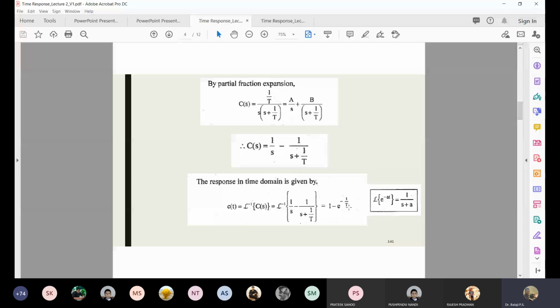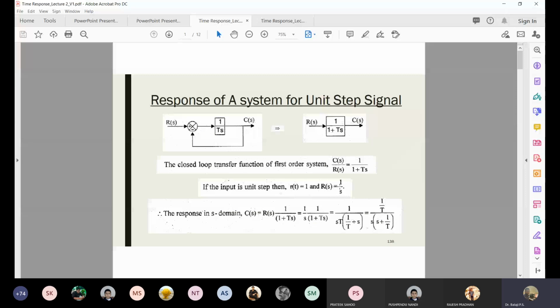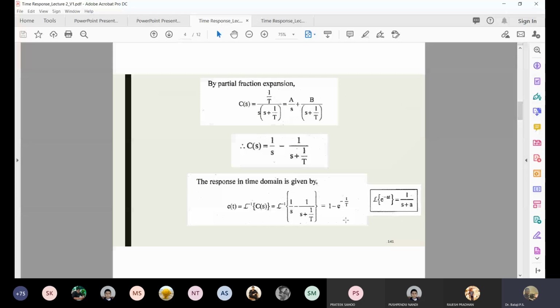Okay, let me just quickly rewind in 1 minute. We did not do anything, just calm down. We took the transfer function, cross multiplied with the input, then I multiplied s, then I took the coefficient of s outside, then I did the partial fraction, and after doing partial fraction I'm taking Laplace inverse. So this is what I did to get to the time domain. Okay, now what this curve represents, let's see in the next slide.